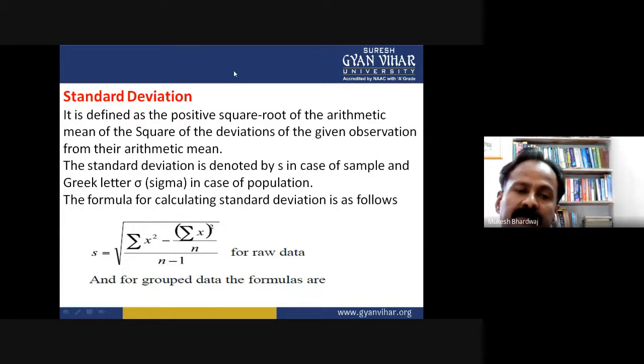Here, the standard deviation formula for the raw data is given: square root of summation x square minus summation x to the whole square by n, upon n minus 1. This formula is for the raw data.